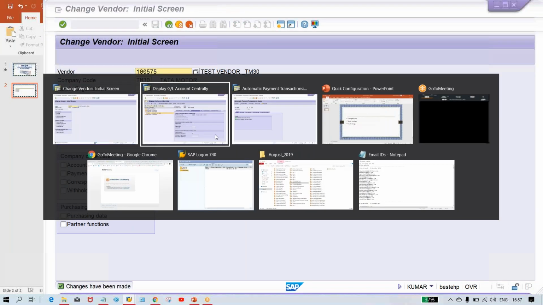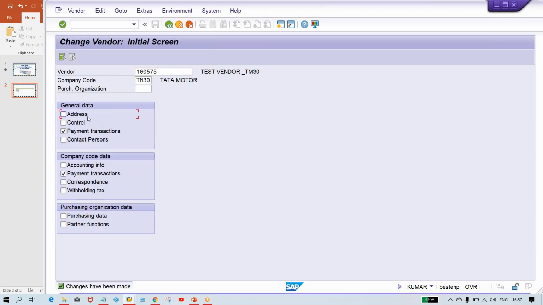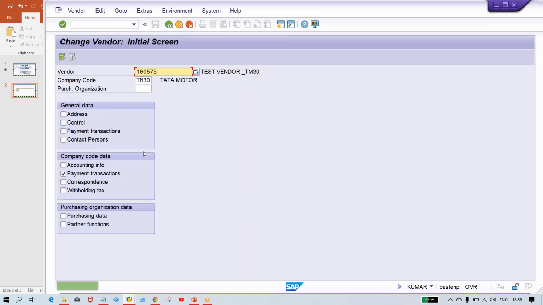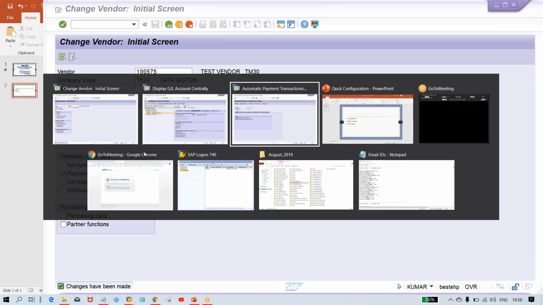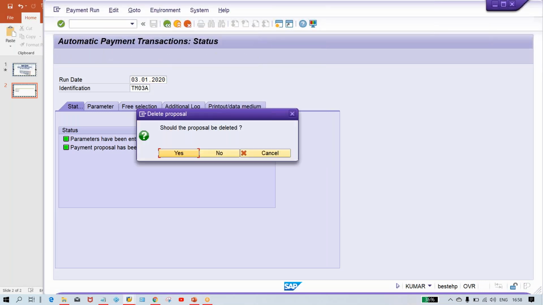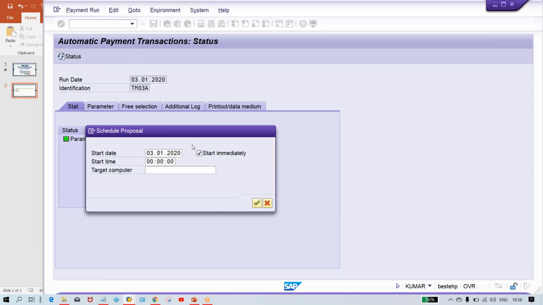Okay, and apart from this, one more thing is there, guys. Here, payment transactions. So here you have to assign the payment method also. Save it. Now what is happening, guys? You delete the proposal, and run the proposal.